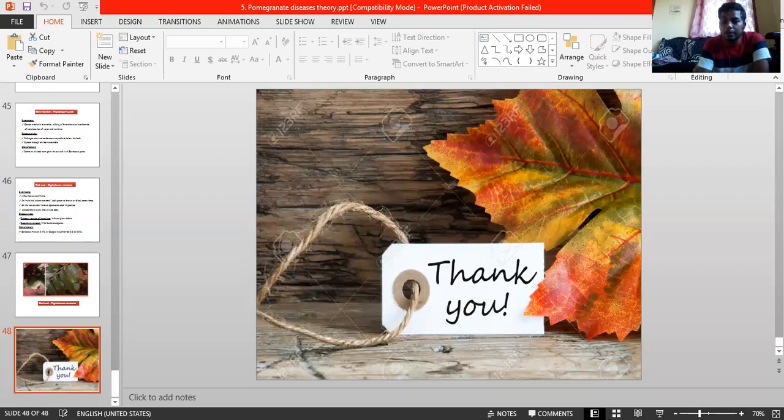And coming to the guava rust, I have already listed this one. The causal organism is Puccinia psidii. It is an obligate parasite, belongs to the Pucciniomycetes group and Pucciniales order. Okay, this much is important enough for you people.